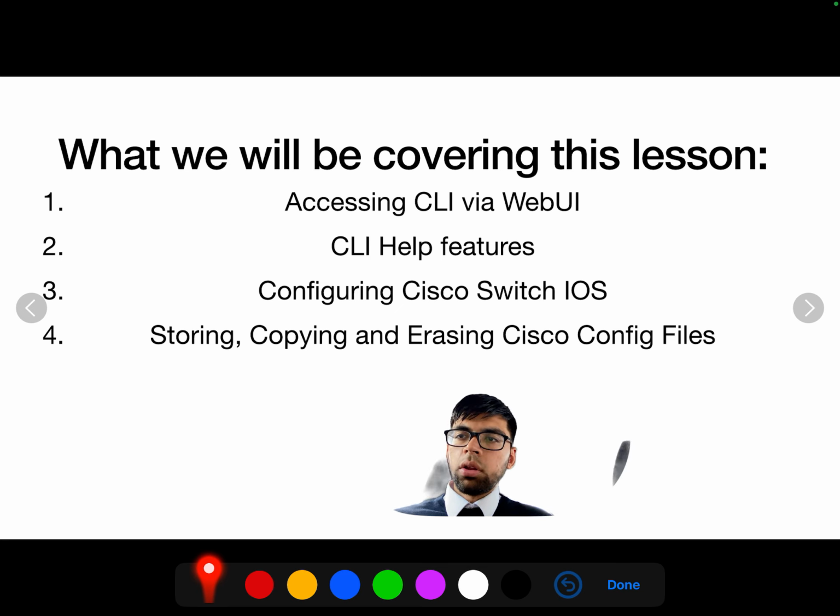Now, number 3 is configuring Cisco Switch iOS. The Cisco iOS has many commands, but we'll look at the configuration of our Cisco Switch iOS, and then lastly storing, copying and erasing Cisco config files. So much to get into, so let's get started then.